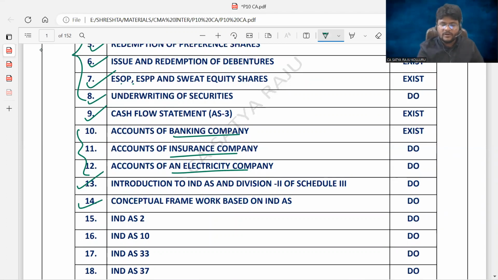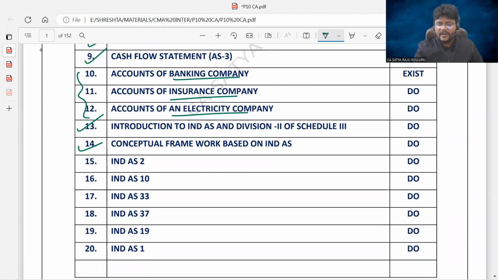Conceptual framework based on Ind AS is a separate chapter. Then each specific Ind AS as a separate chapter: Ind AS 2, 10, 33, 37, 19, 1. So total again, these are 3 plus 3, total 6 different chapters, that is 6 Ind AS totally.